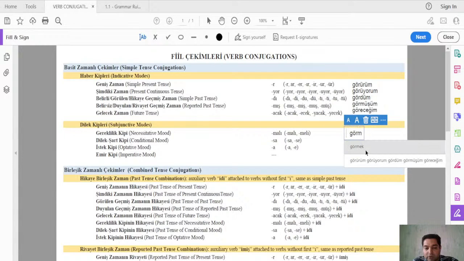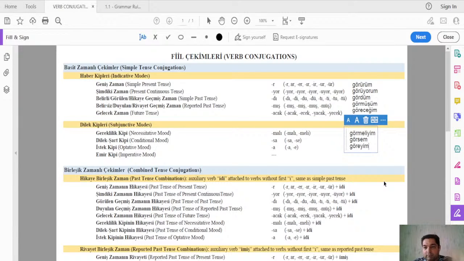For the necessitative mood, it will be görmeliyim, right? Görmeli. For conditional mood, it will be görsem, right? For the istek kipi, which is optative mood, it will be göreyim, right?